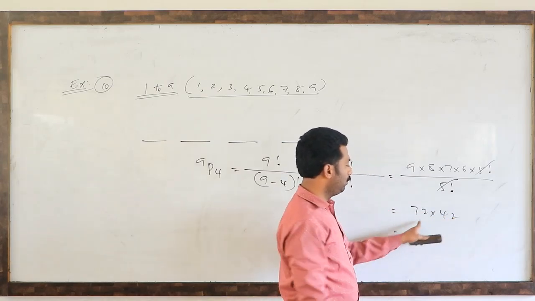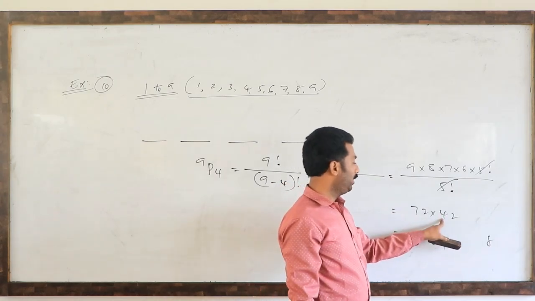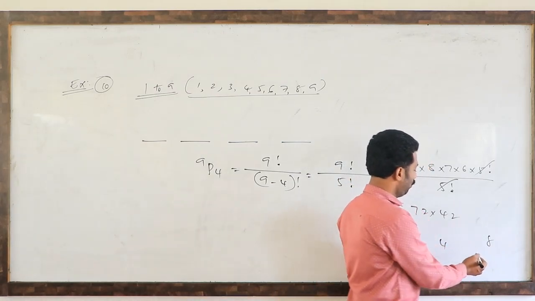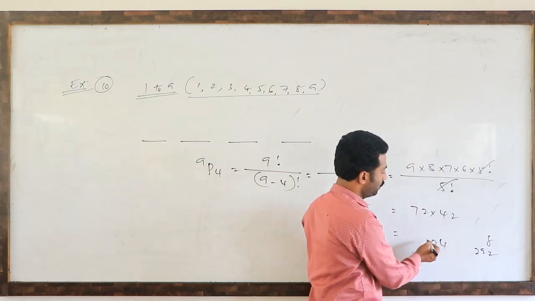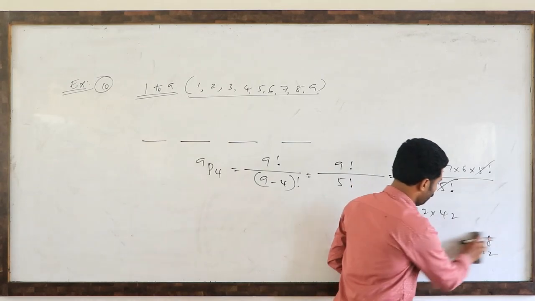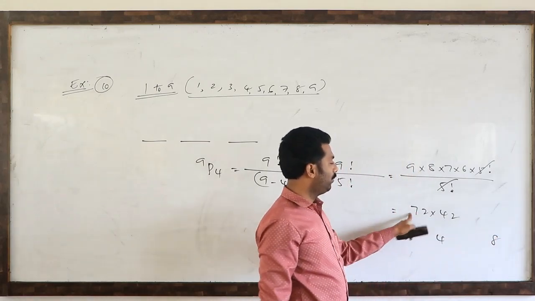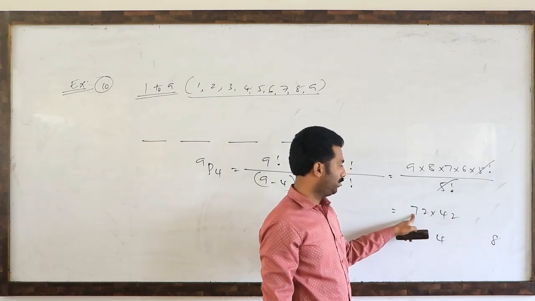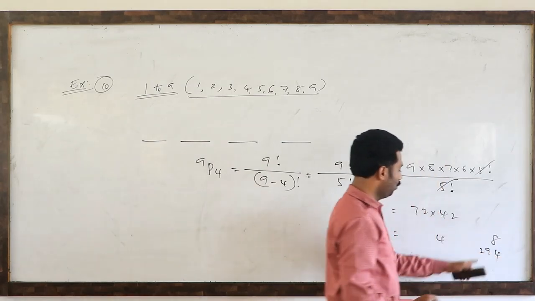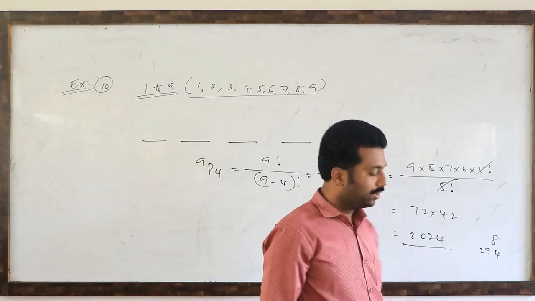How much is it? 42 2 times means 84. 42 7 times means 294. So finally this is 3024. So that is the answer.